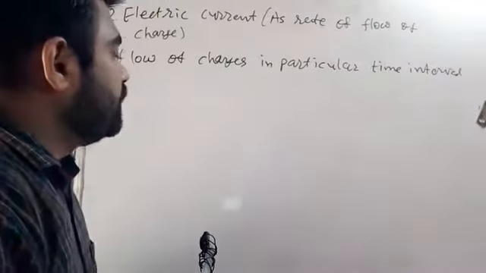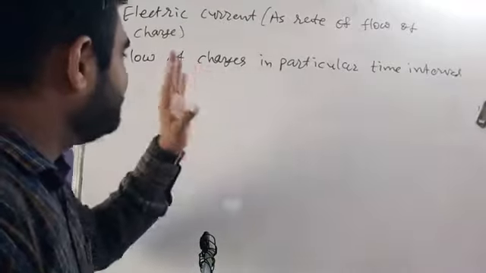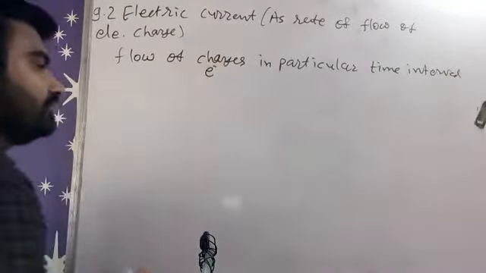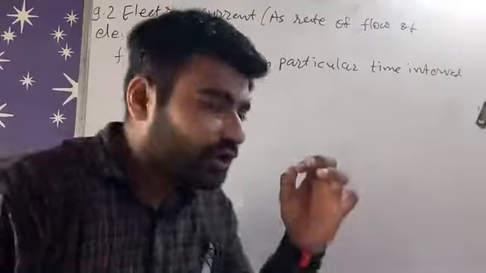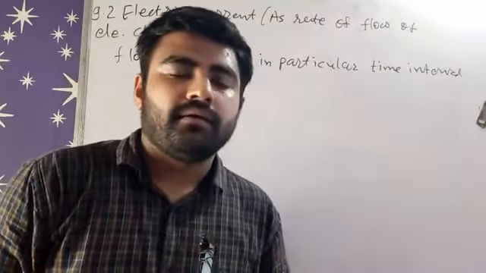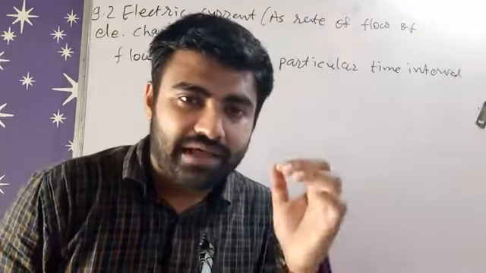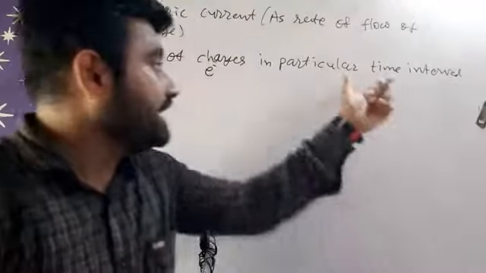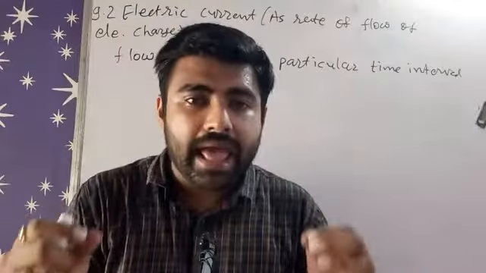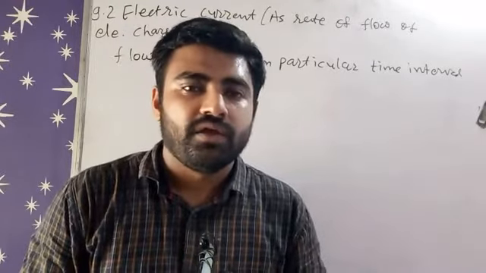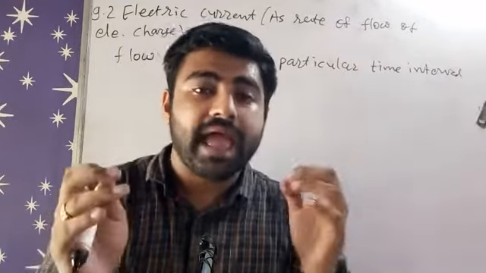Okay, so what are the charges here? Charges are of electrons. So whenever electrons are passing through any metallic wire, so flow of charges are passing through the cross section of that metallic wire, right? In particular time interval is known as current. Electric current, it is known as. So simply flow of charges from any metallic wire.